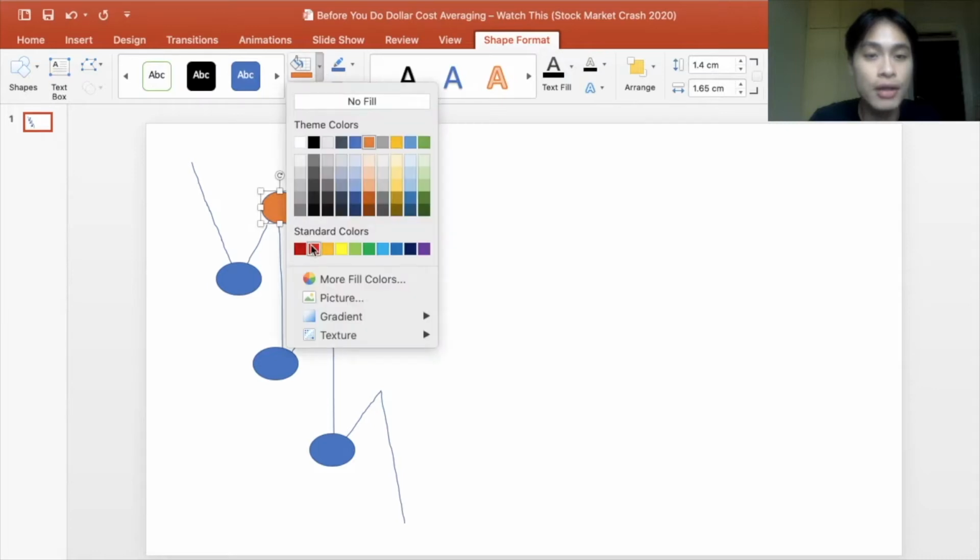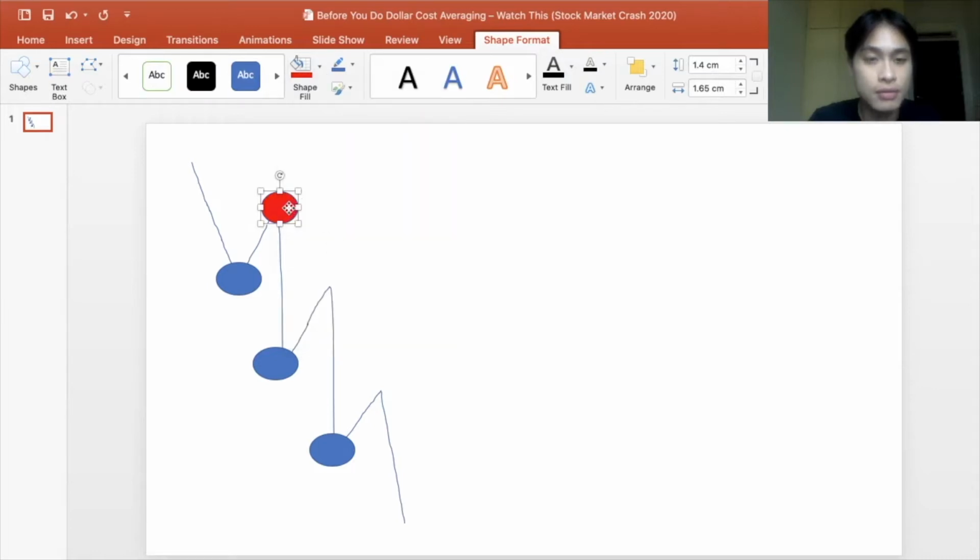Let me put it in red. Right? So in a bear market, we as investors in the stock market want to do our dollar cost averaging at these blue points instead of the red point. Because if we do it at the blue points, can you see that on average, the prices that we buy and do our dollar cost averaging into are lower than the prices compared to if we do it at the red points, right? So that is in a bear market and when prices are falling.